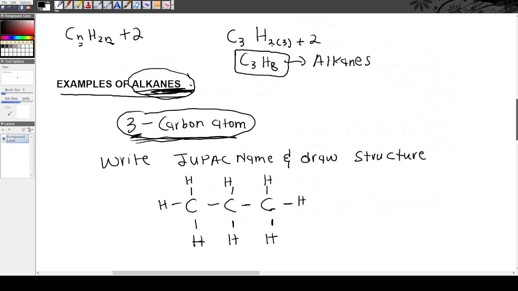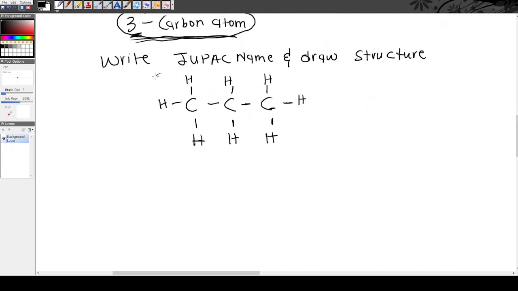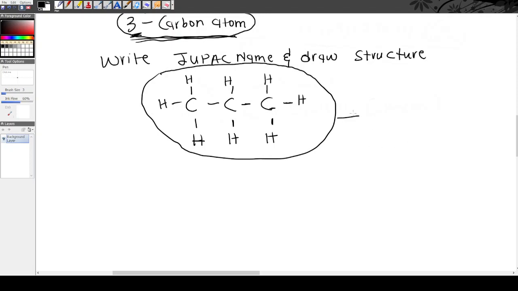This whole diagram is called the structural formula of that compound. So this is the structural formula.